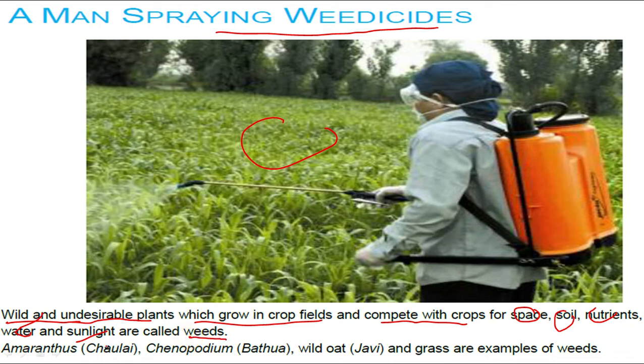Let us take some examples of weeds. Cholai, that is called Amaranthus. Chenopodium, that is called Bathua, Wild Oat, Zavi, and the other grasses which are called weeds. So weeds are the unwanted, undesirable plants which generally grow with the crops and take all the nutrients which are very necessary for the growth of crops. That's why they should be removed or controlled.